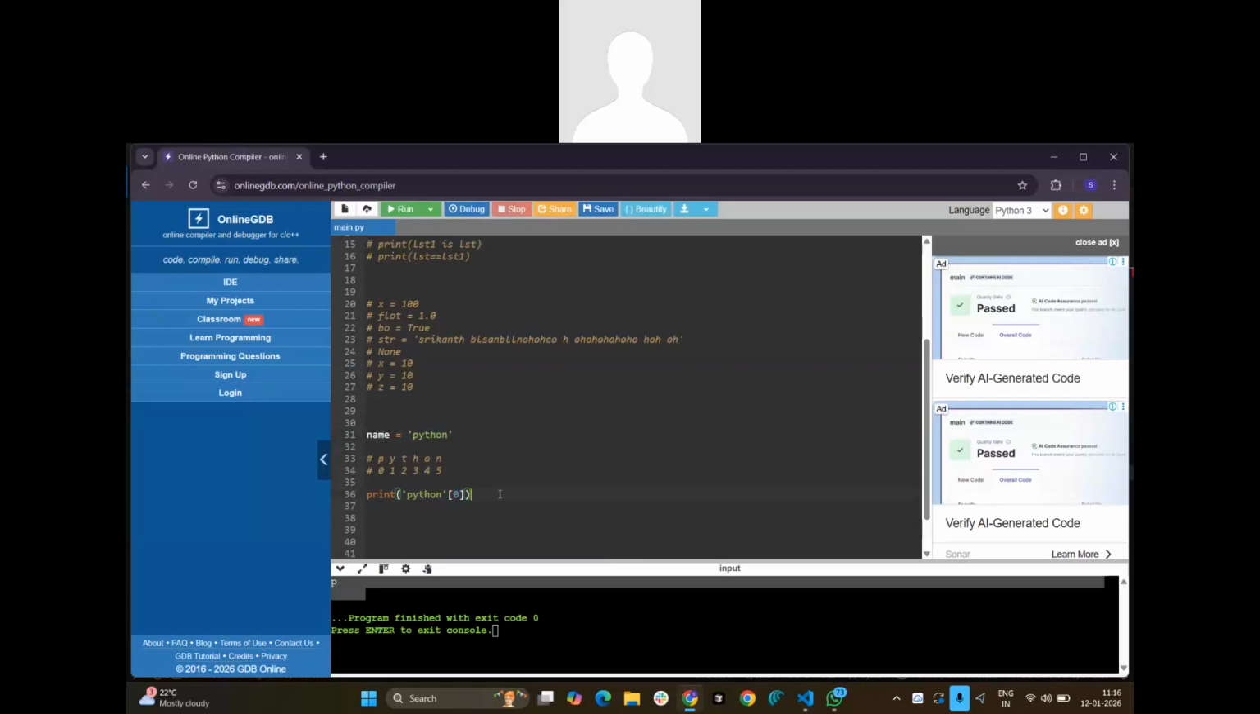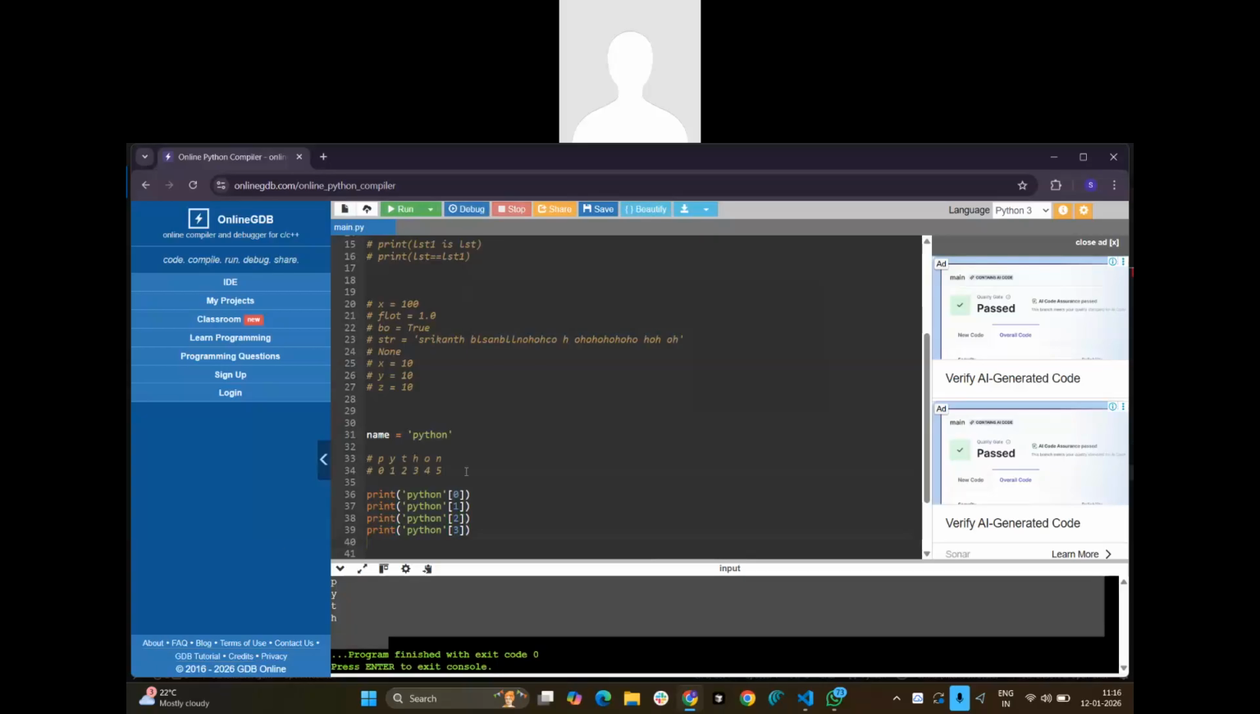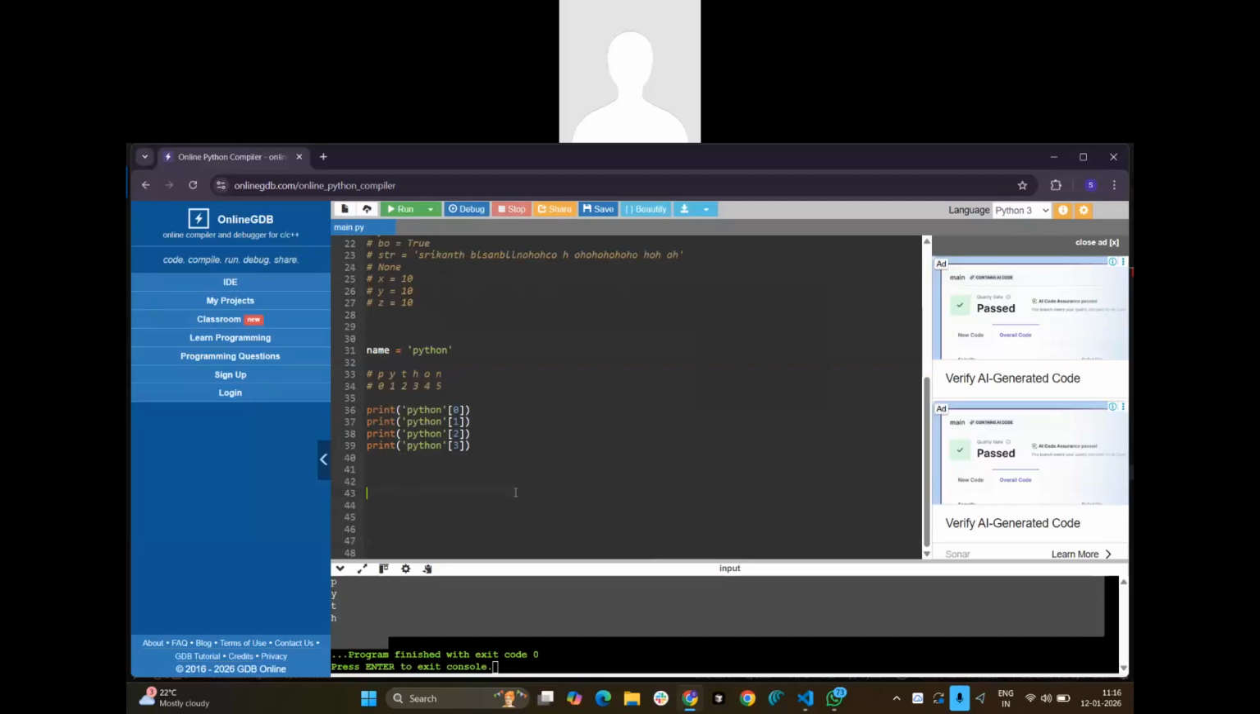If I want to access 1, 2, 3, right, we are getting the values. Are we getting the values or not? Yes. You have to always remember the first character or first index starts from 0.